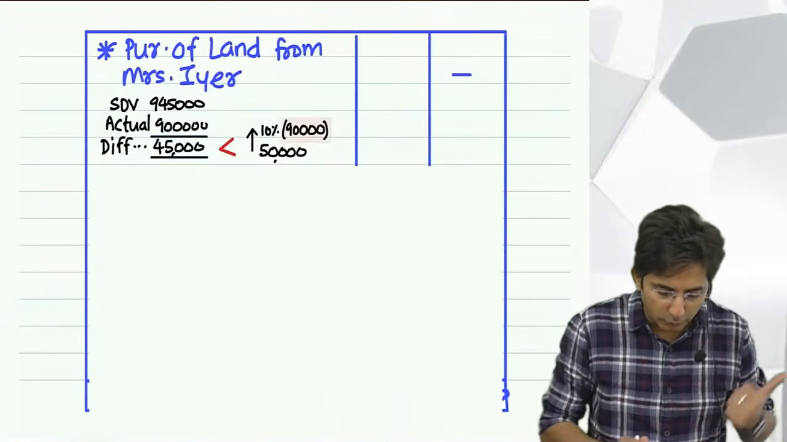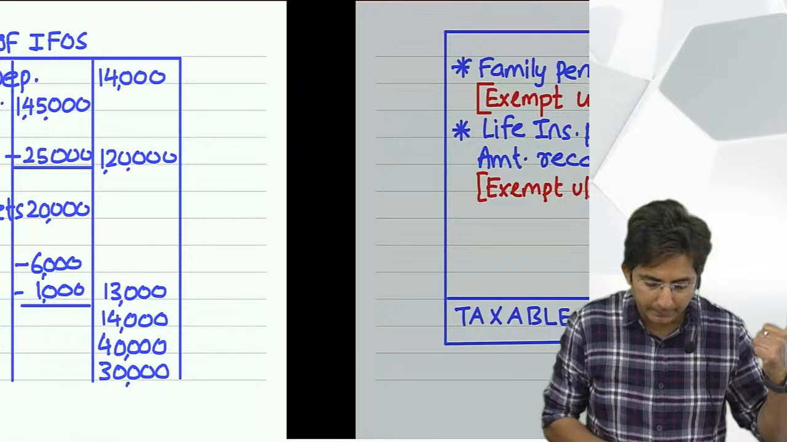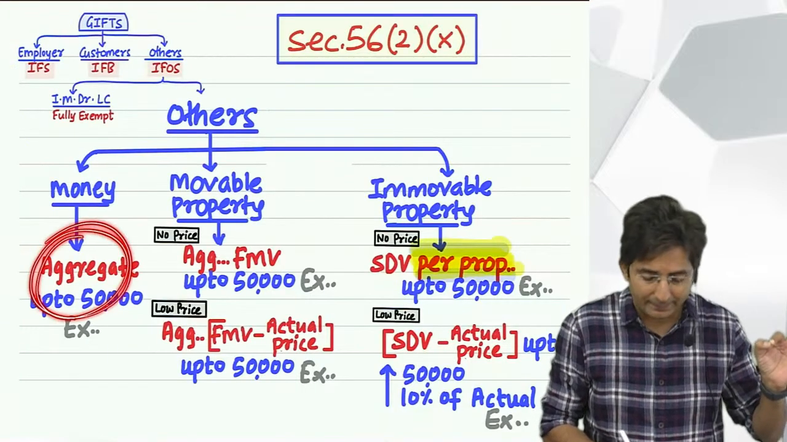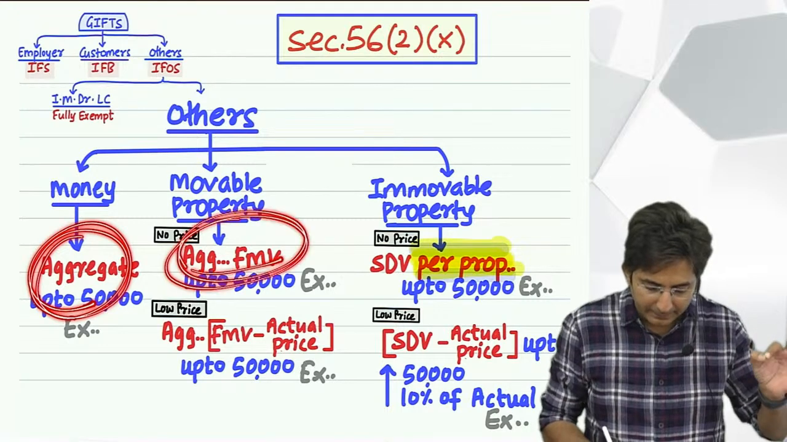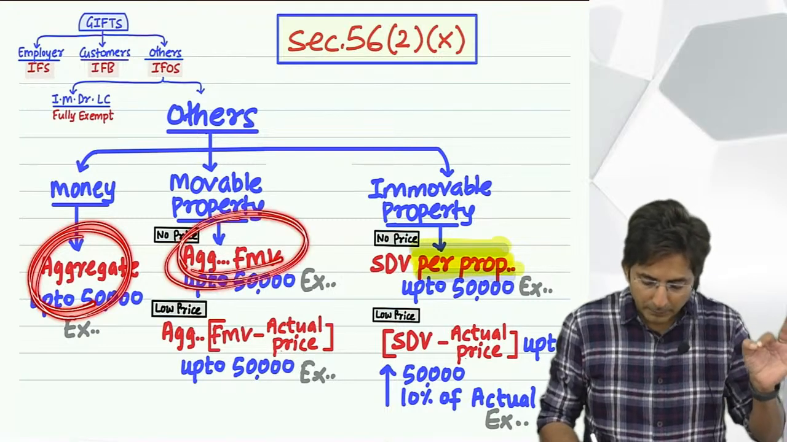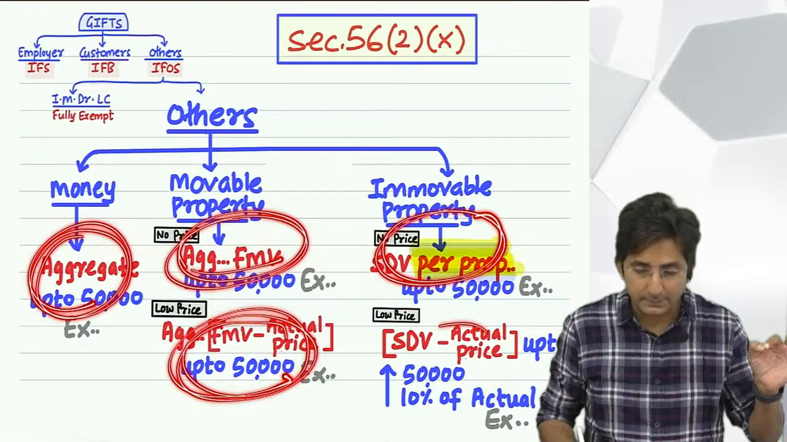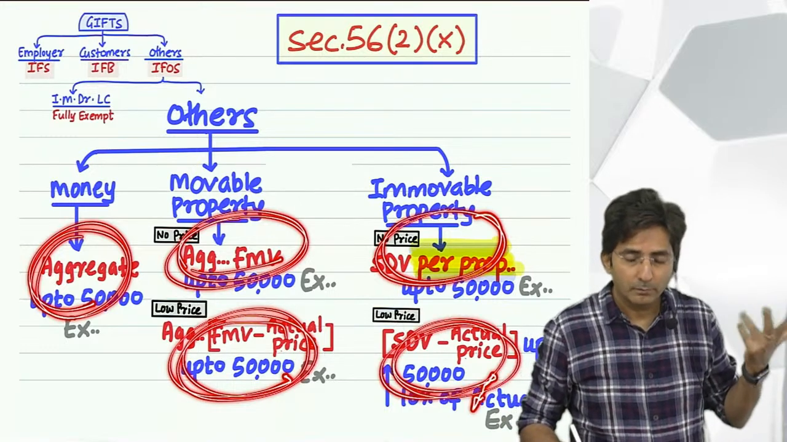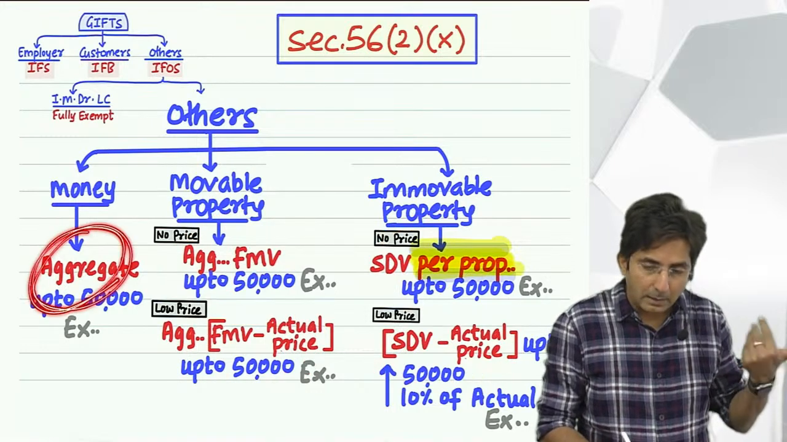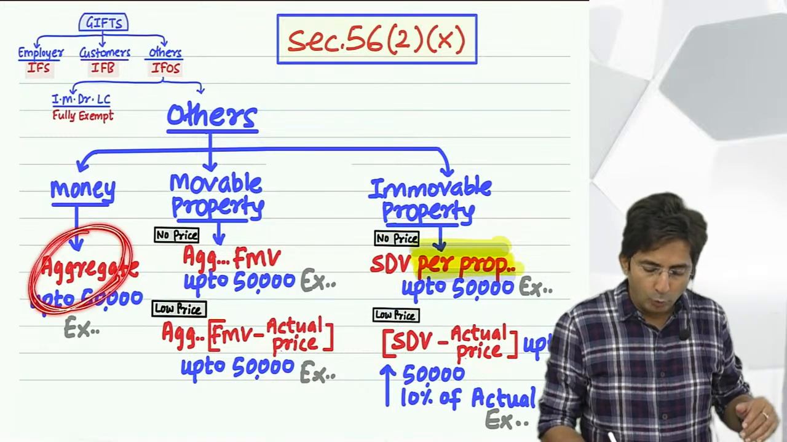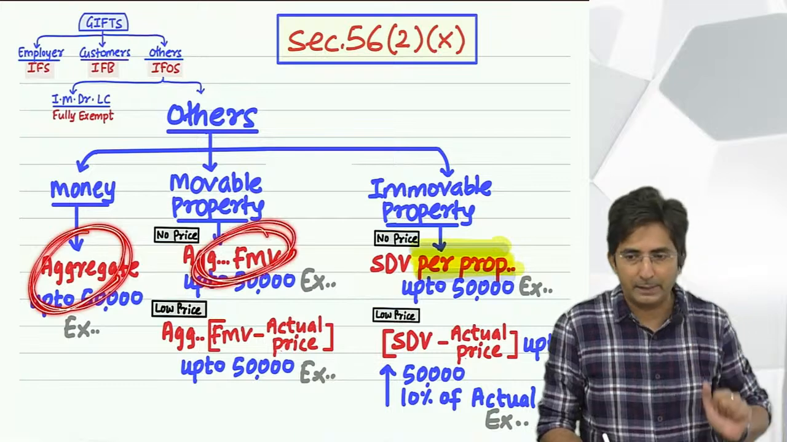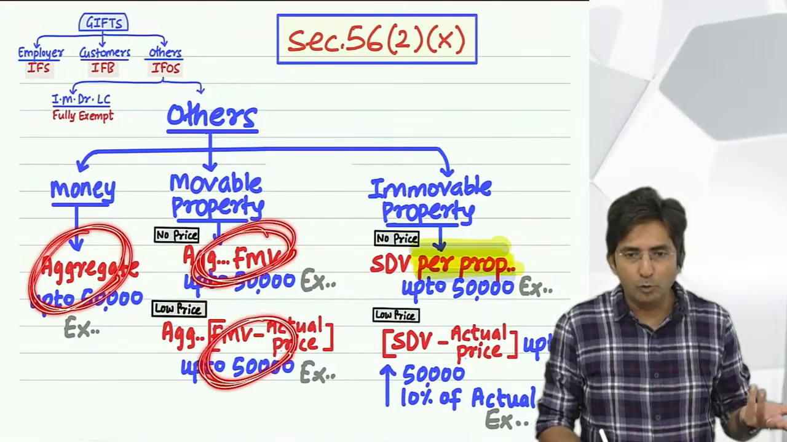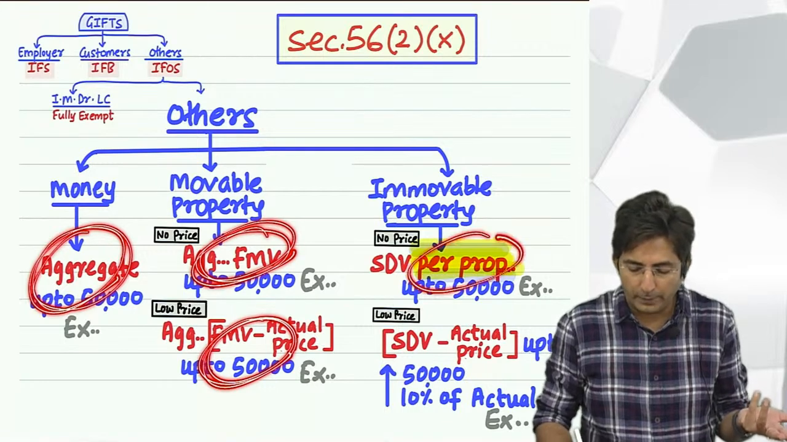See, best is, this scene should be fixed in your mind. This is one separate set. This is a different set. This is a different set. Here anyways we go property wise. This way you should view. Means what? All money is combined separately. All no price movable property combined separately. All low price movable property combined separately. And in immovable property, anyway, we go per property, okay?